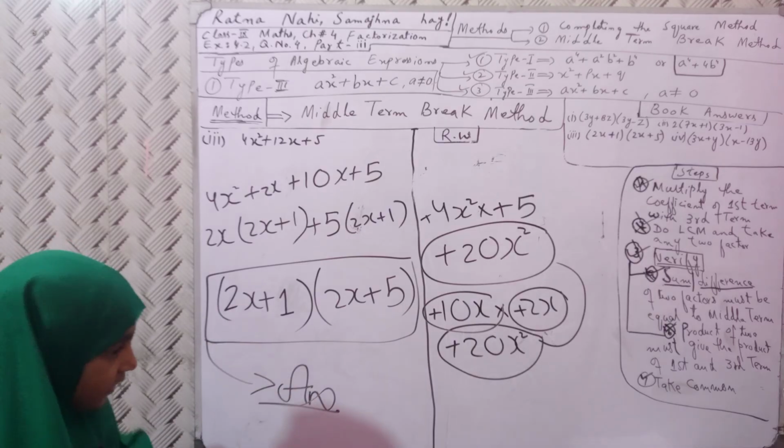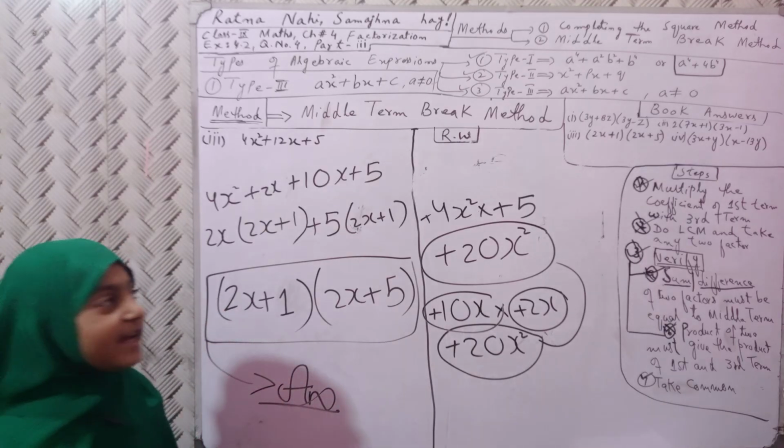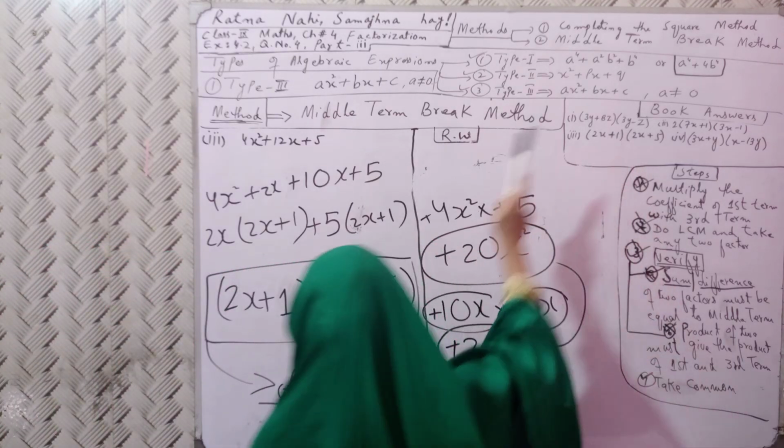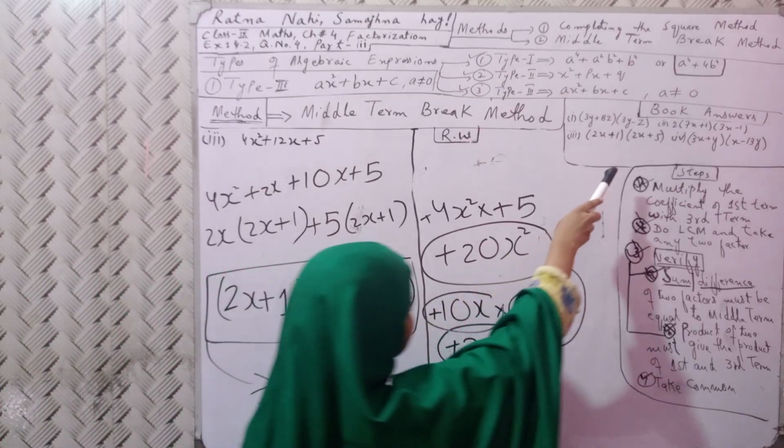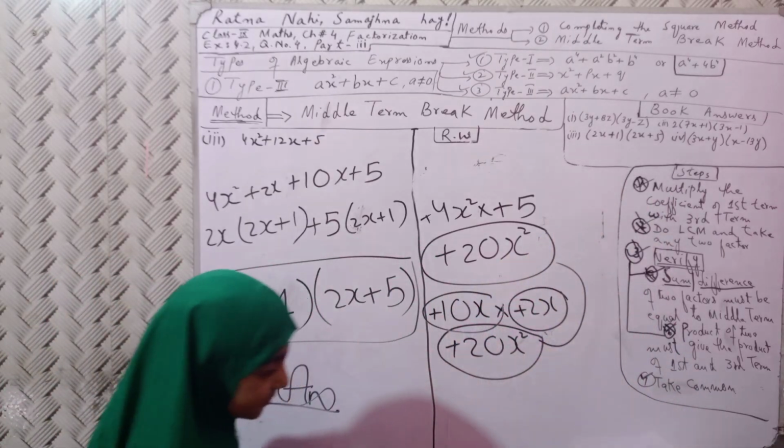The book answers are written, you can check it. 2x plus 1, 2x plus 5.